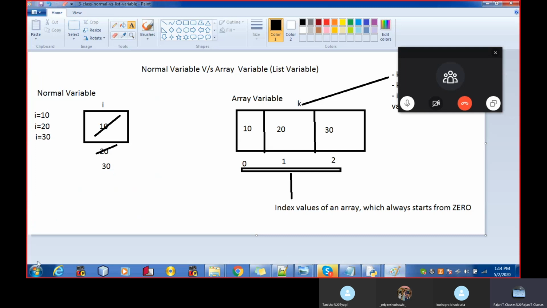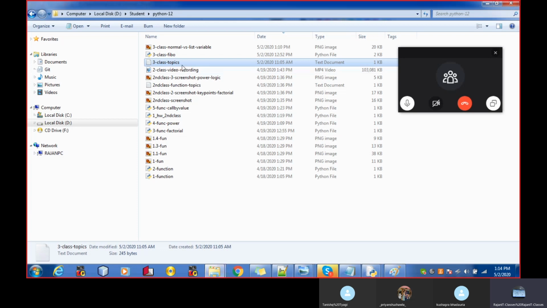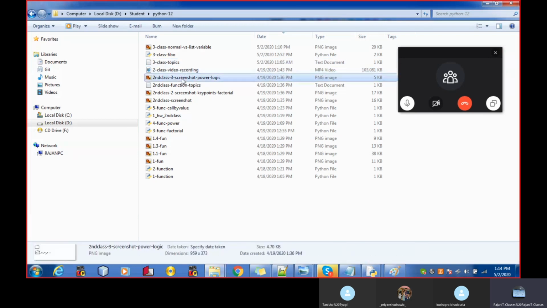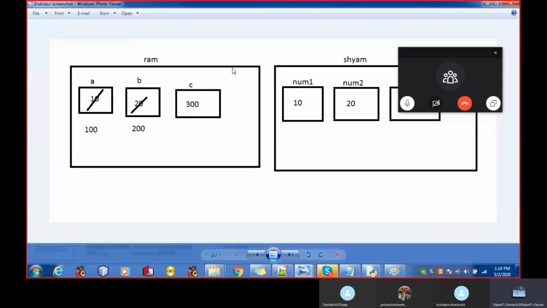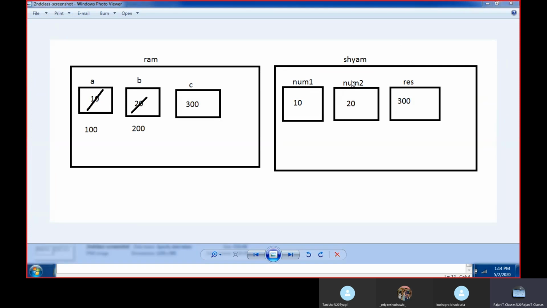So I have drawn the diagram in the last class. Let's see that pic. Maybe I have a screenshot. See over here, this is the house of Sham, and this is the house of Ram. Inside Sham's house we have two boxes by the name of num1 and num2.